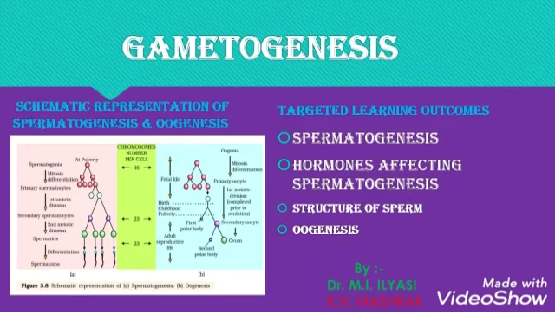The oogonia start the process of meiosis and get arrested at the stage prophase I. These cells originating from the oogonia that are arrested at prophase I are called primary oocytes.